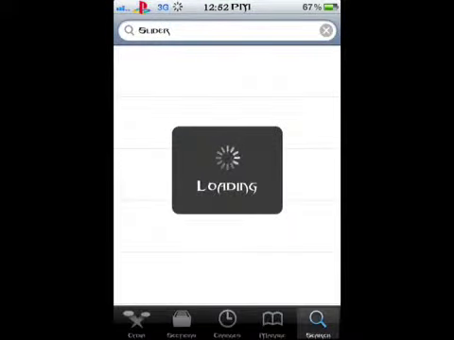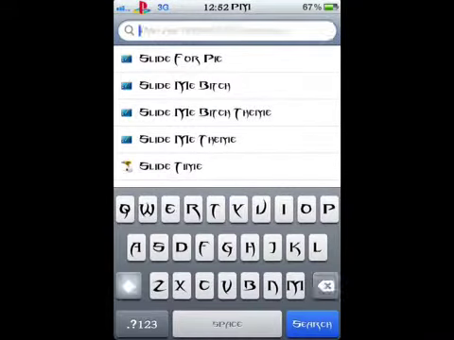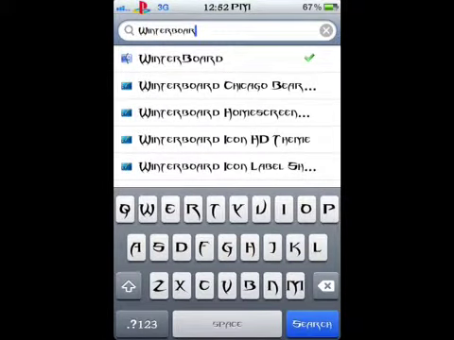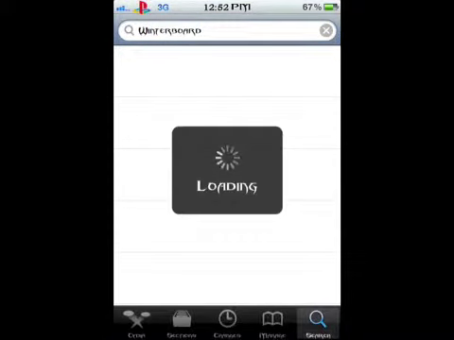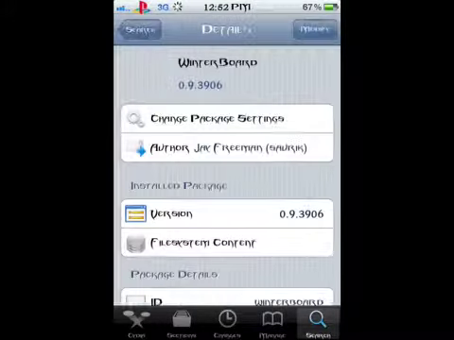After you download Winterboard, which is very easy, you just type in right here Winterboard and search. It's right there, Cydia Telesaforio system. You download that. I already have it, obviously.